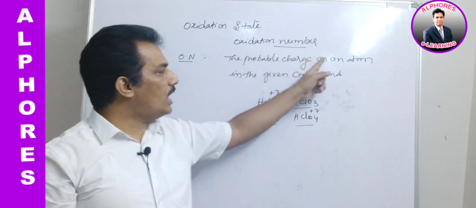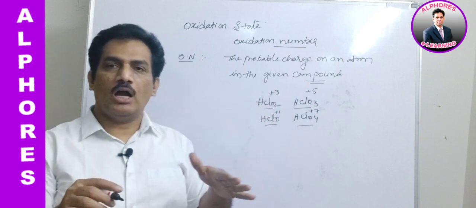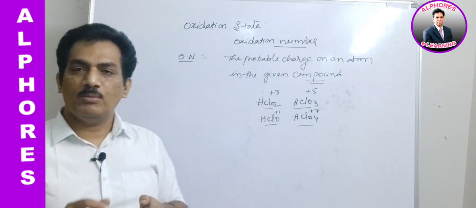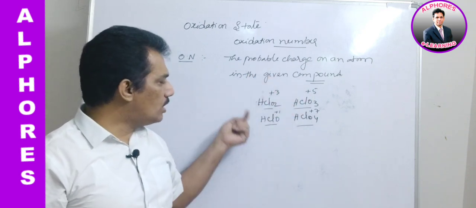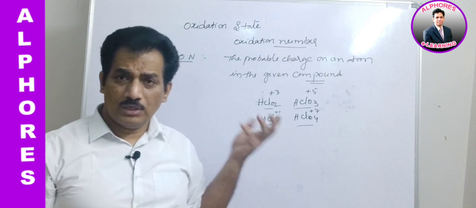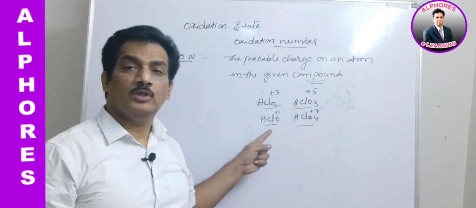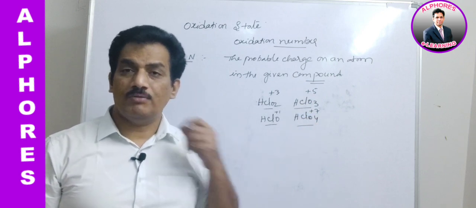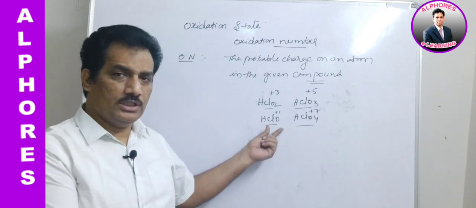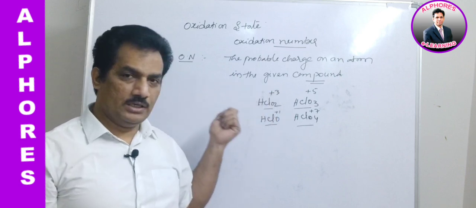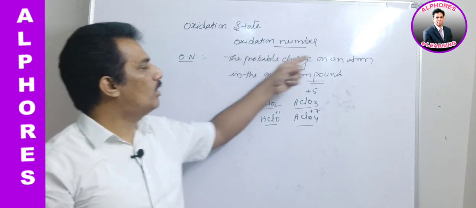The probable charge on an atom in the given compound, that means compound to compound, even though the same elemental atom is present, this probable charge will differ like this. Here all these are related to chlorine. They are nothing but the compounds of chlorine, but even then the chlorine is not possessing the same charge. There are different charges in different compounds, is it not? So now in this compound the oxidation state is +1, and in this compound it is +3, and in this compound it is +5, in this compound it is +7. That is the meaning of this.